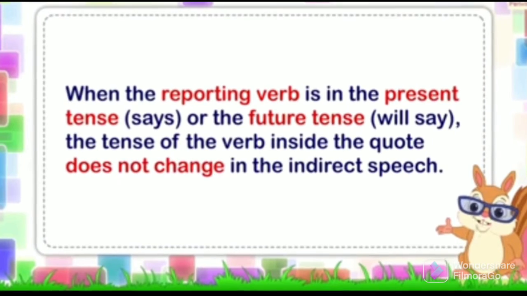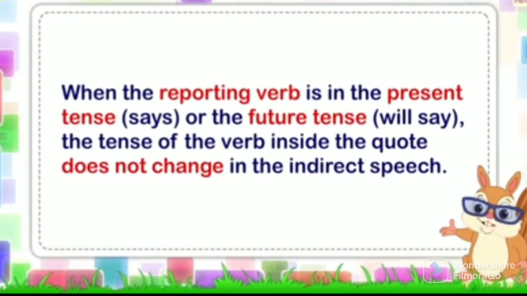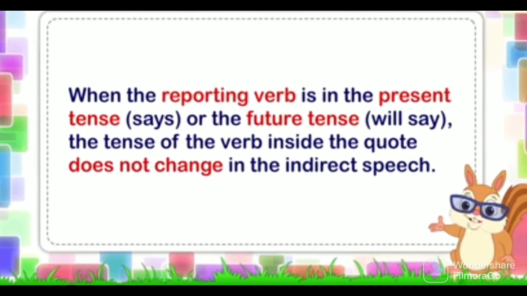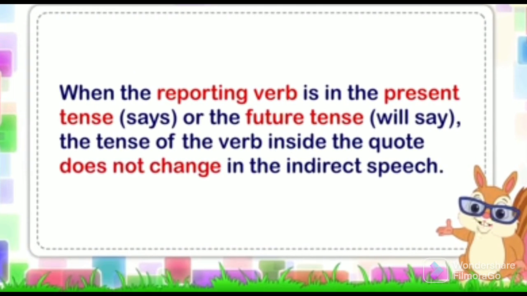When we are converting direct to indirect speech, we should follow the rules to change the tense, pronoun, and other words in reported speech. When the reporting verb is in the present tense or in the future tense, the tense of the verb inside the quote does not change in the indirect speech.